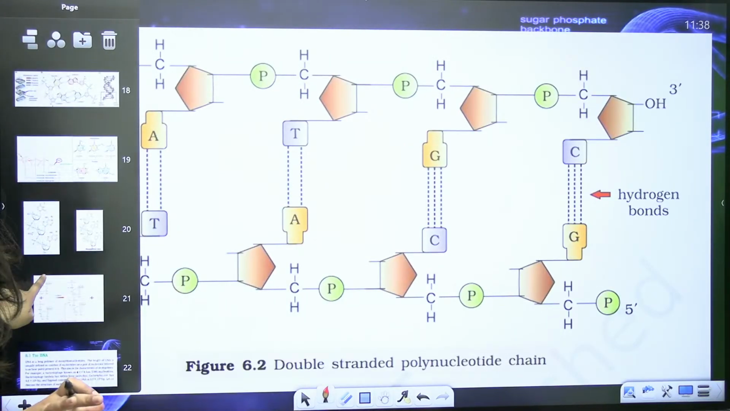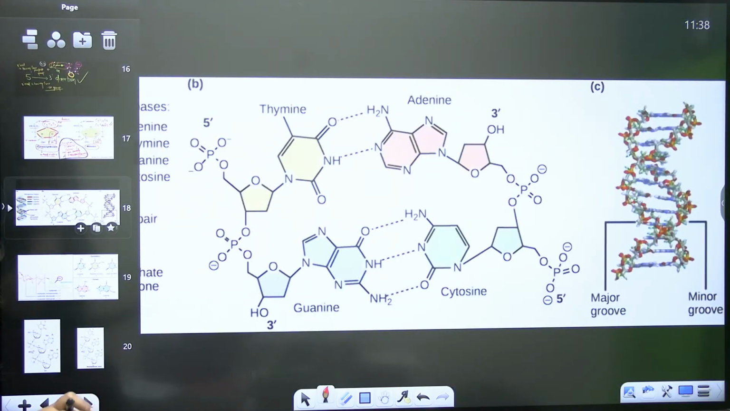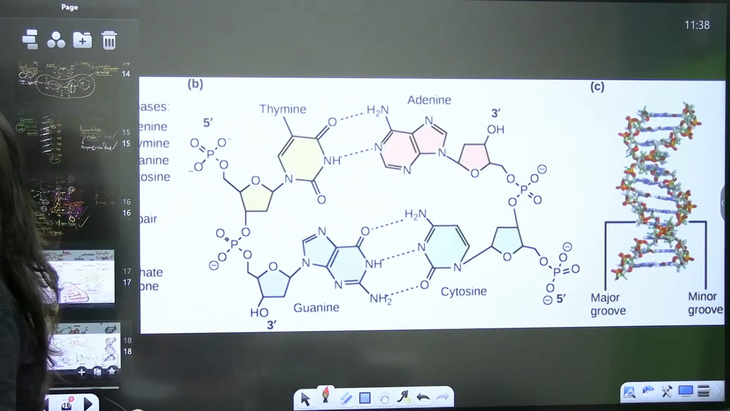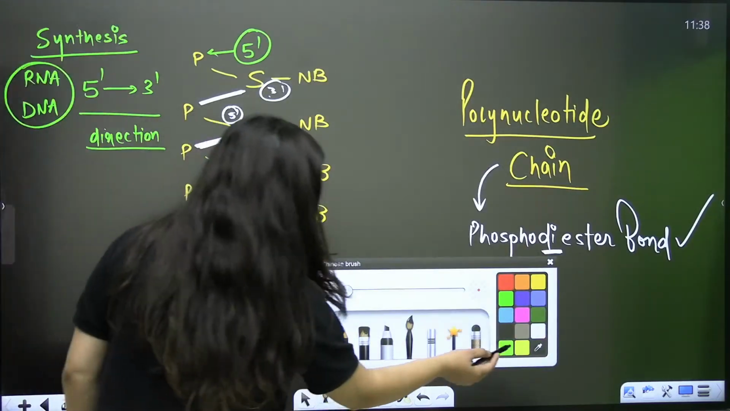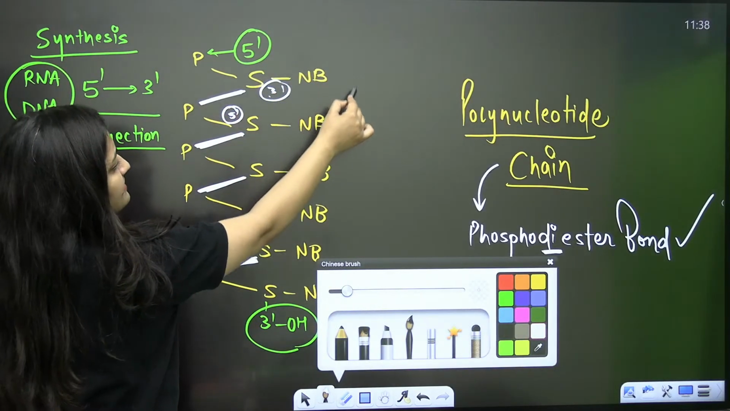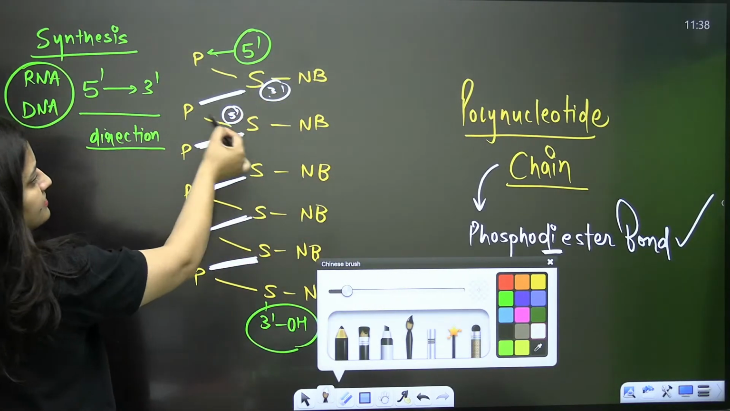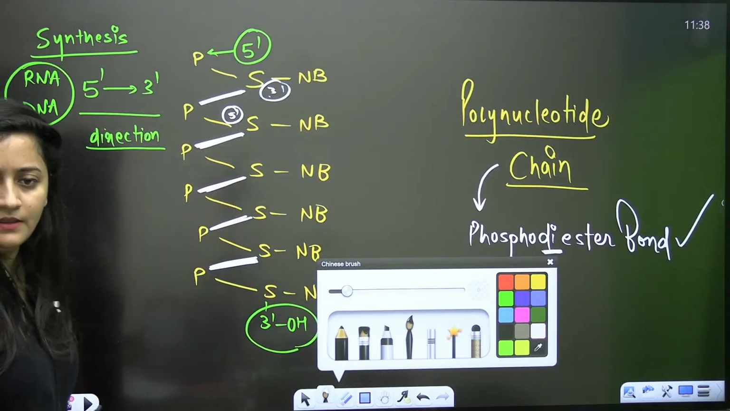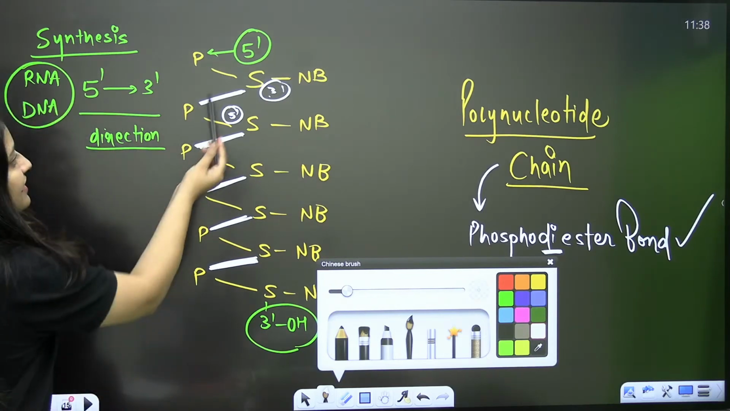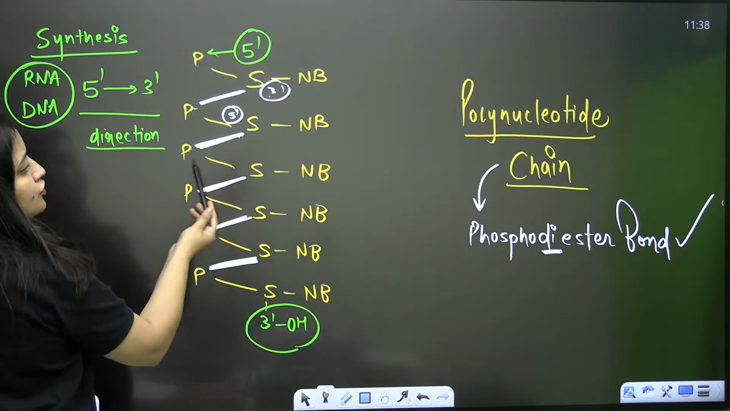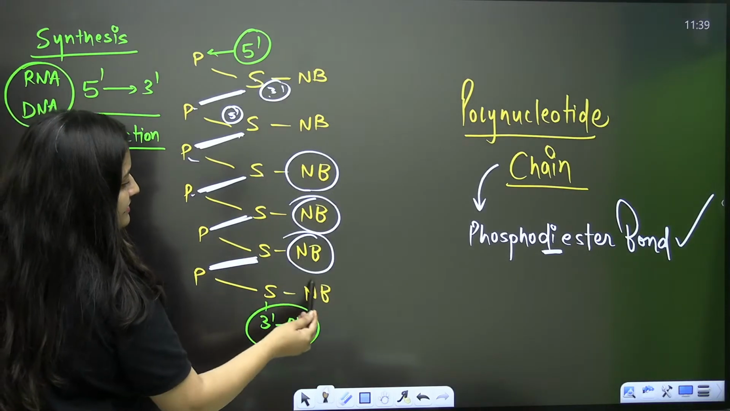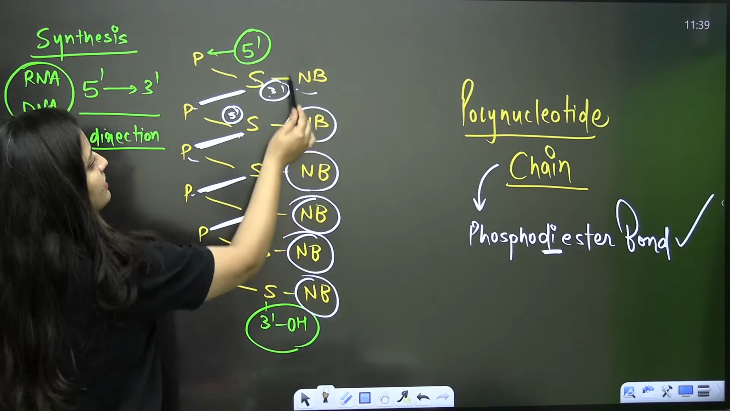So now the polynucleotide chain is clear, the structure is clear. I'll show you the images here. Now, when you look at this part, can you see that in a polynucleotide chain, nitrogenous bases are somewhere in the center, and there is a sugar phosphate backbone, right? This is what we always say when we explain DNA structure: nitrogenous bases are in the center, and there is always a sugar phosphate backbone.